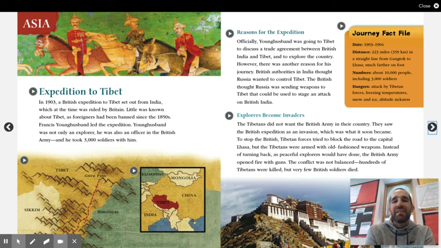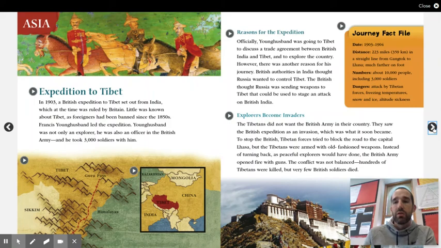Lhasa. But the Tibetans were armed with old-fashioned weapons. Instead of turning back, as peaceful explorers would have done, the British Army opened fire with guns. The conflict was not balanced. Hundreds of Tibetans were killed, but very few British soldiers died.